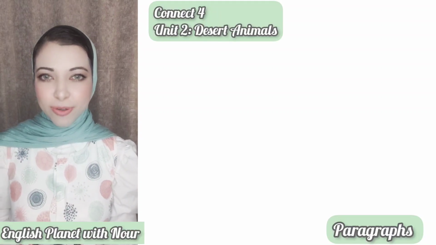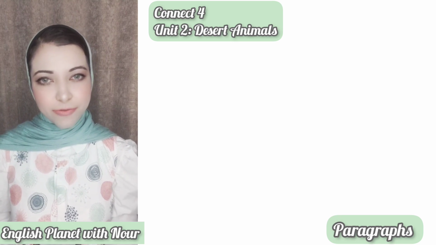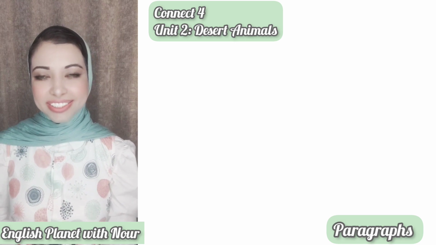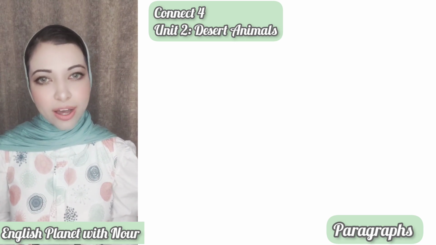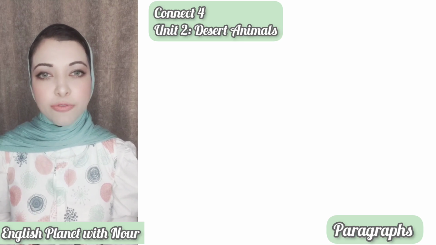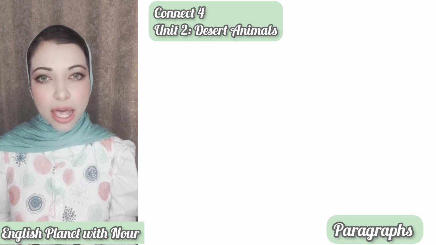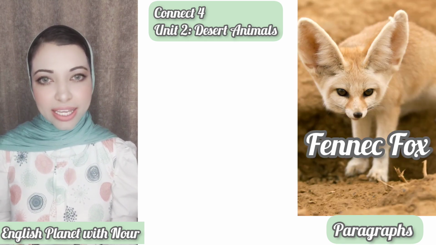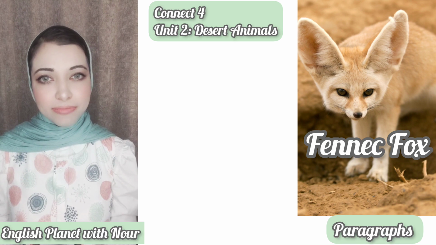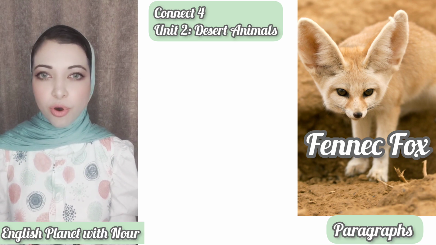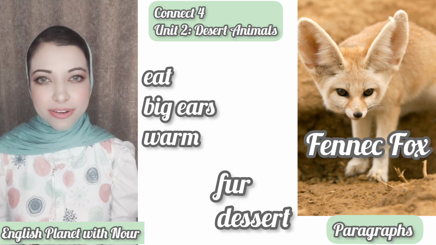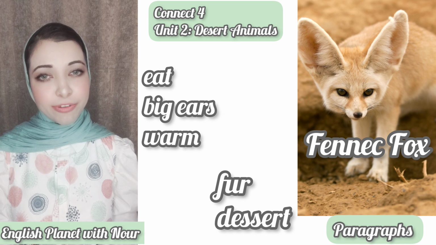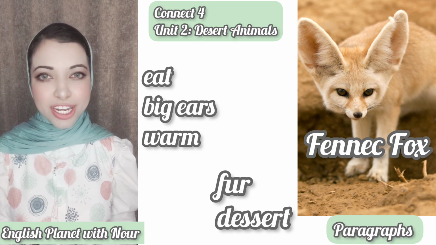Are you ready to give you some examples for writing the paragraphs for Unit 2? These are animals. Let's get started. Example number 1, I need you to write a paragraph consists of 4 or 5 sentences about the Fennec fox. And you have some guiding elements like eat, big ears, warm, fur, desert. Let's talk about the Fennec fox, and you have to get some information about Fennec fox from the reading section